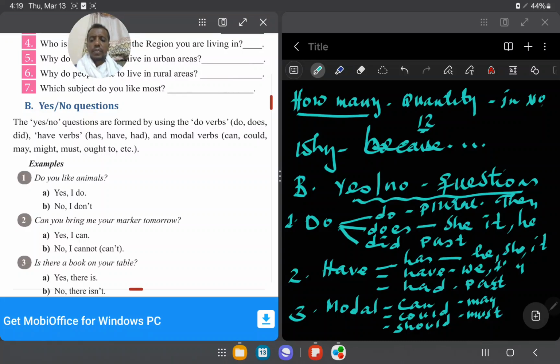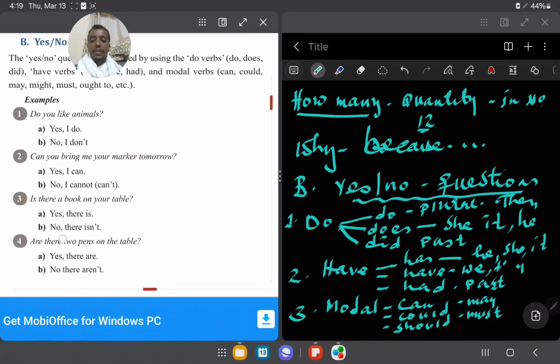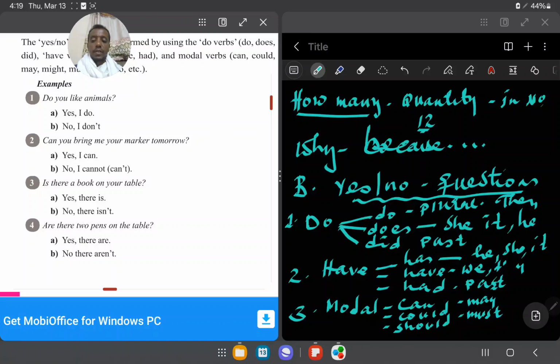Number 2, can you bring me your marker tomorrow? Yes I can. You see that the answer starts from the question's beginning, okay. So yes I can, or no I cannot, or no I can't. That's the right answer, okay? Is there a book on your table? Yeah, there is, or no, there isn't. Is there? So the beginning, but actually it is a positive sentence.